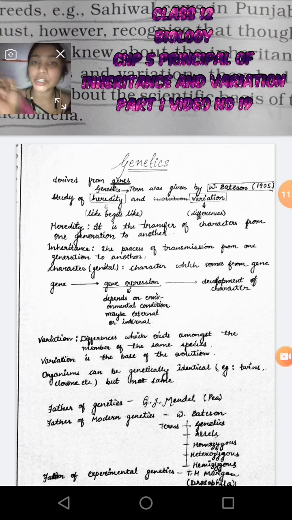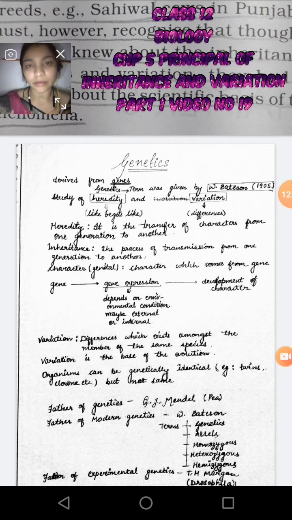Inheritance and variation is equal to genetics. The word genetics is derived from the gene. The term genetics was given by W. Bateson in 1905, and it is the study of heredity and variation. Heredity means like begets like, what we have, we get in our next generation. Variation is the difference which occurs in case of sexual reproduction only.